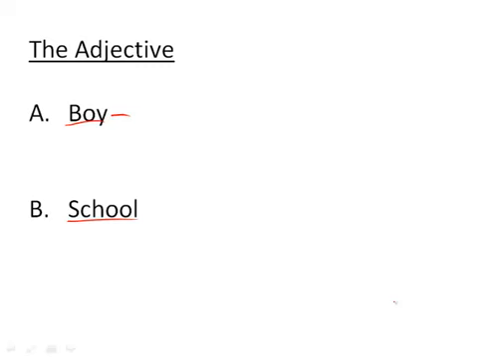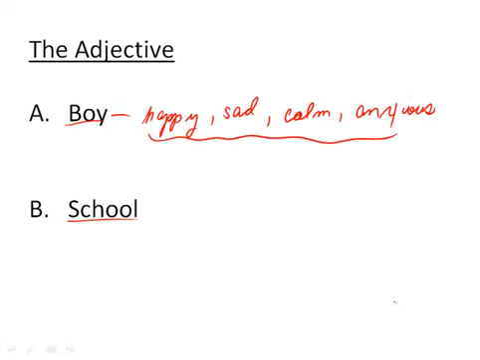The boy could be happy. The boy could be sad. The boy could be calm. The boy could be anxious. All of these words are describing him, possibly. And therefore, because they are describing him, these words here, starting with happy, ending with anxious over here, these words are adjectives.